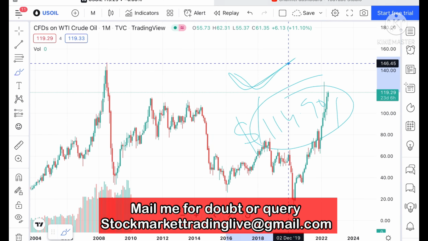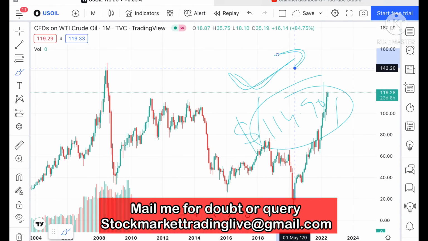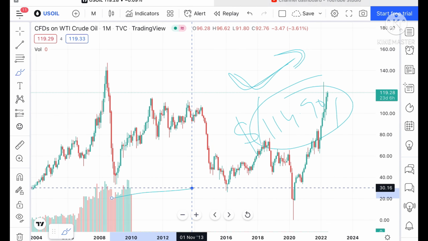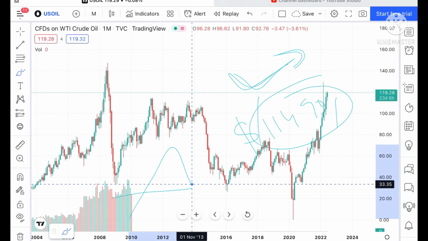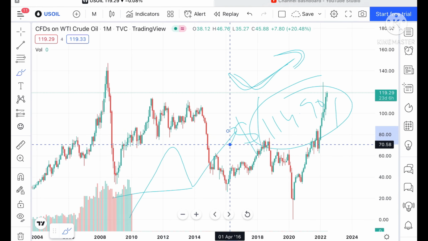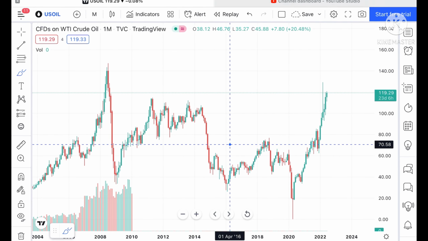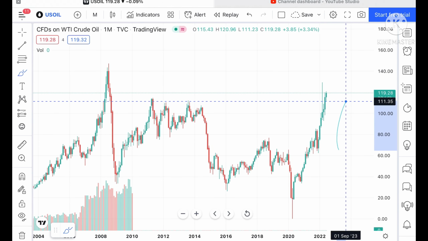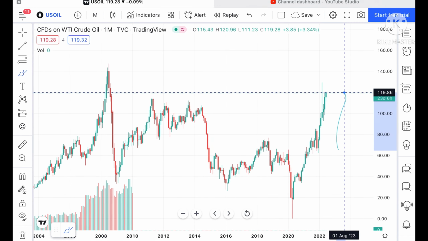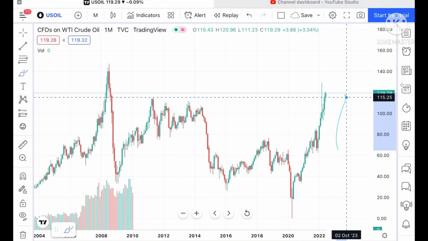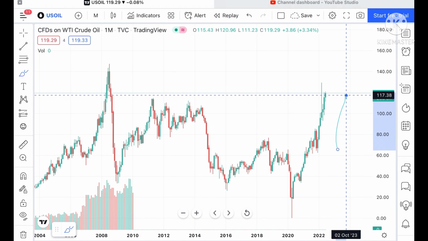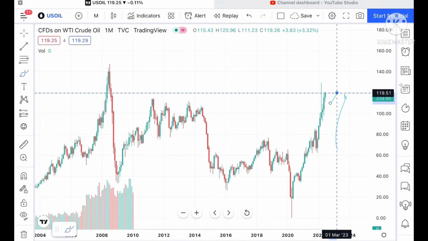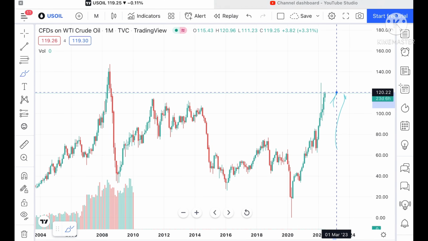If it comes close to this level, we can see a bounce back, because we have not seen a bounce back. I have already told you that if something hits like this and comes to a support, then we can see more upside movement. It has already made a low of around 111.35 and is now trading at around 119.29. If the price sustains this level, it can move further upside towards a level of 120.22.